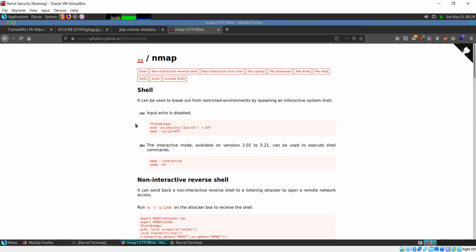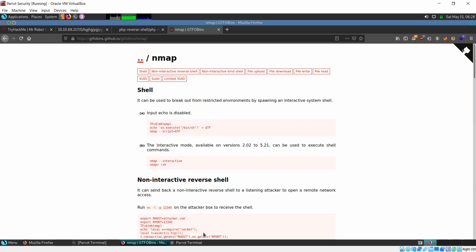For Nmap, it tells you what can be done in different cases. It says the interactive mode available on versions 2.02 to 5.21 can be used to execute shell commands. So you go to the interactive mode and you enter a shell.